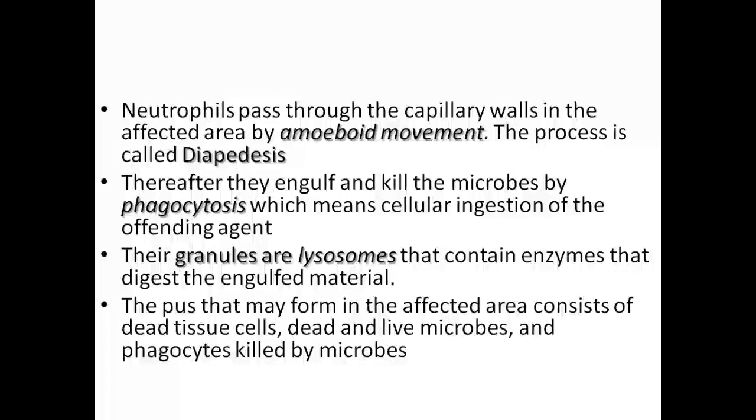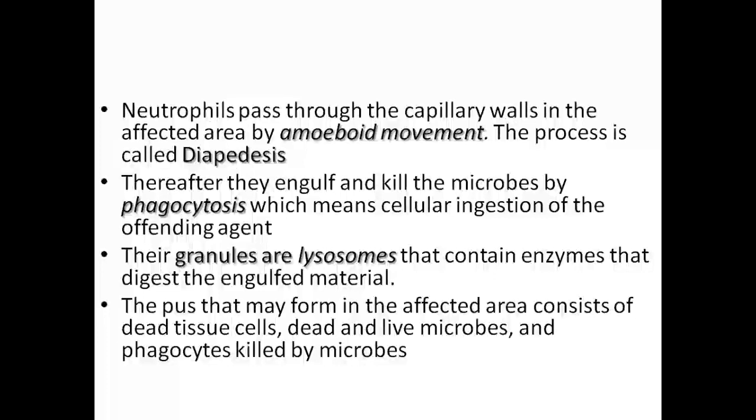So you will find that the engulfed microbes will be killed, but also the neutrophils will be attacked by microbes. So we also find dead neutrophil cells, as well as tissue cells that have been affected by the microorganism. This is how pus is formed.